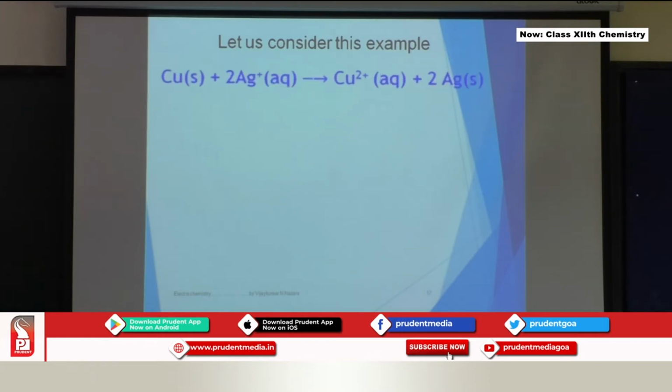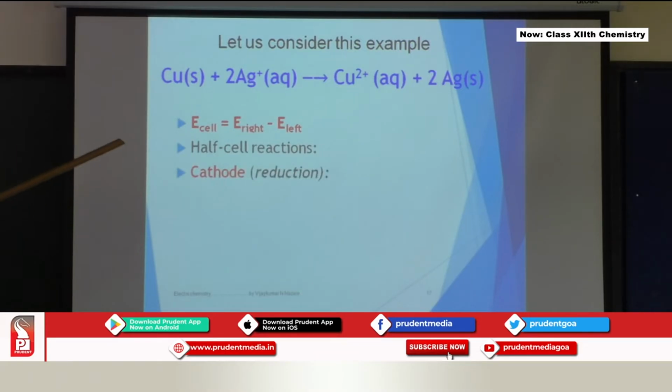Let's take a concrete example where there is copper sulfate and silver. This is the equation. If you want to find out from this how to find the E cell or E naught cell, it is E naught right minus E naught left, that is the cathode minus the anode. If you look at this equation, you should be able to write what is the cathode reaction and what is the anode reaction.